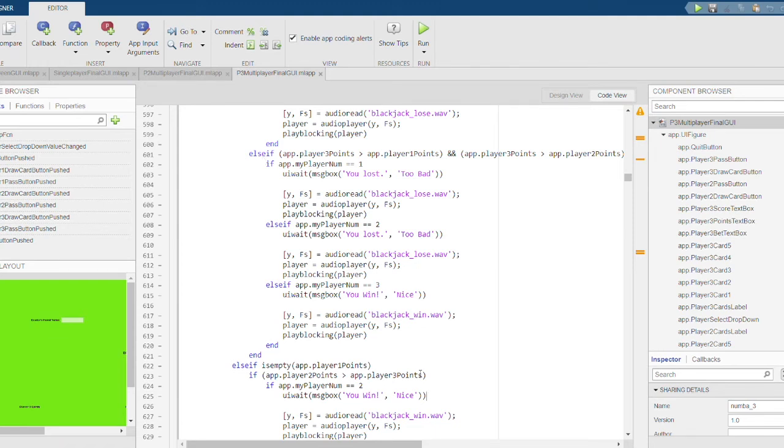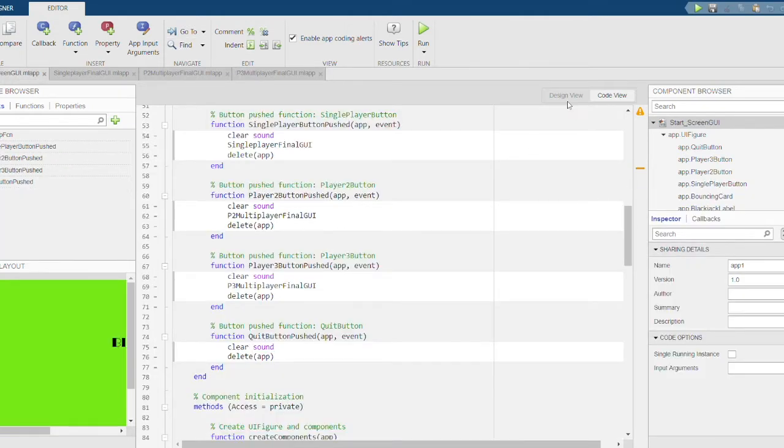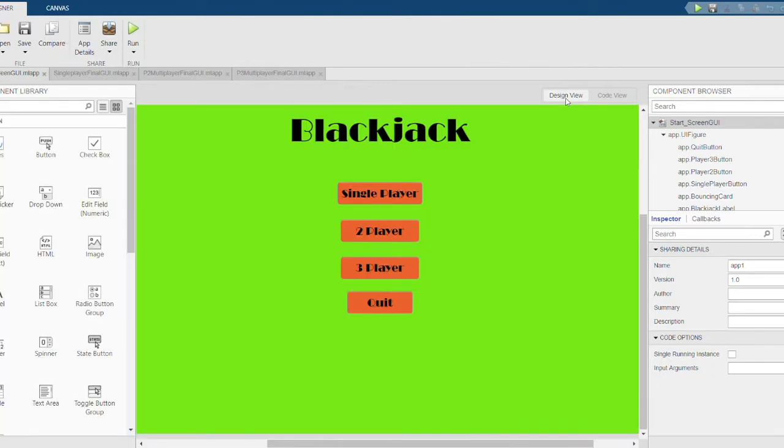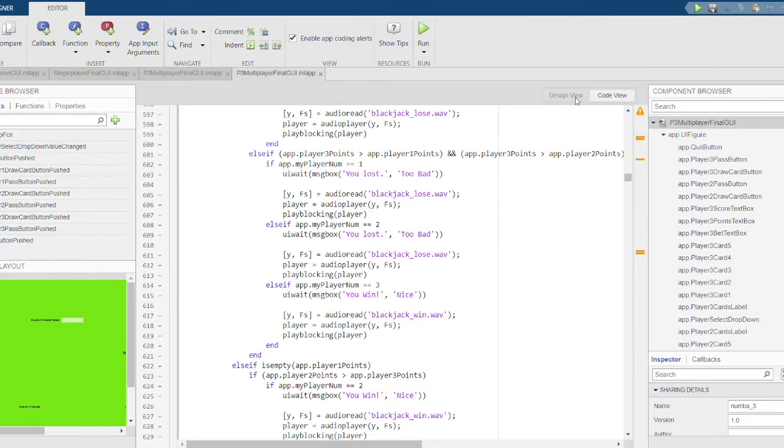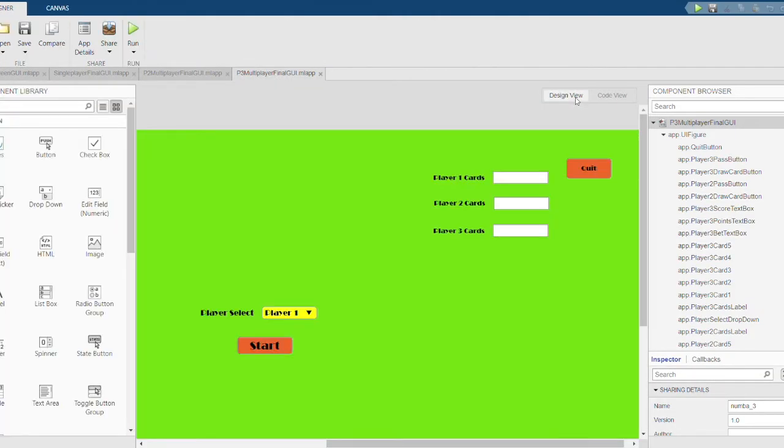Hello, my name is Ethan Raif, and for my portion of the project, I was in charge of the audio components, as well as helping out with the design of the GUI. So as you can see with the font and colors and buttons in the start screen, as well as in the actual gameplay screen, and then also the audio components.